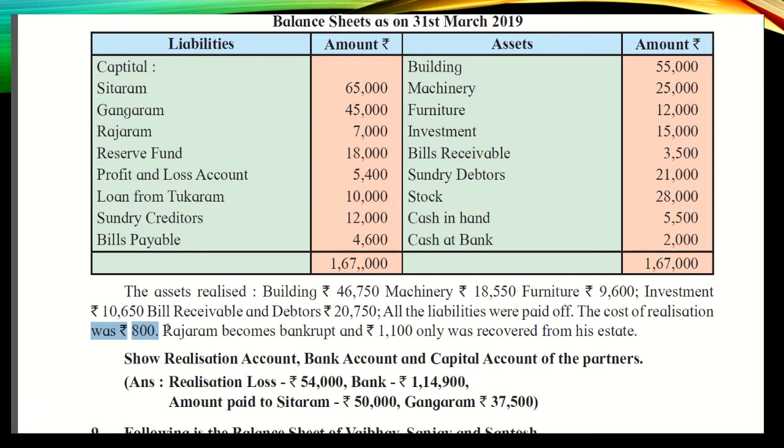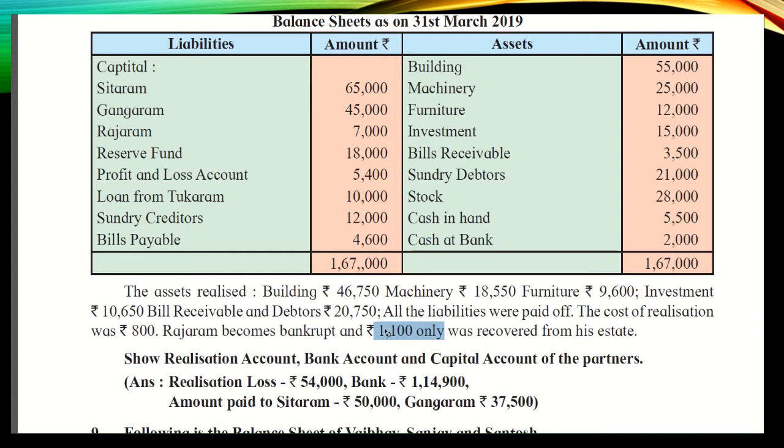Now the further statement is a different one which you have not done earlier. So please pay attention to this. It is said Rajaram became bankrupt. So out of three partners, the third partner Rajaram became insolvent, bankrupt, diwalkhor. So he is not able to pay the money, or any amount which is payable by him will not be paid by him. From his property only 1100 can be recovered.